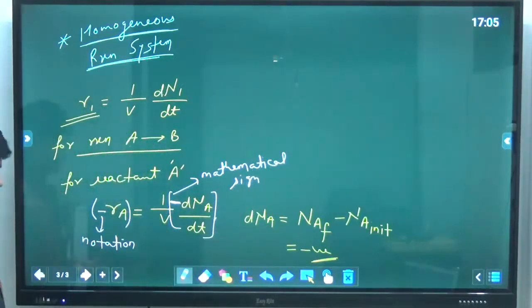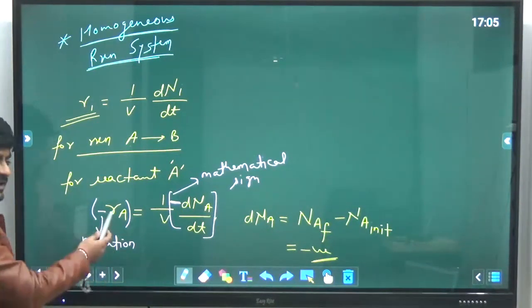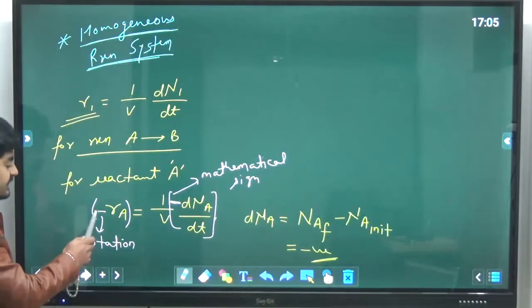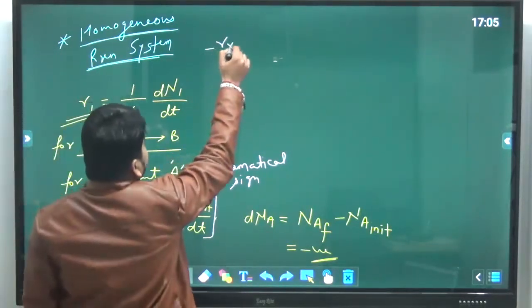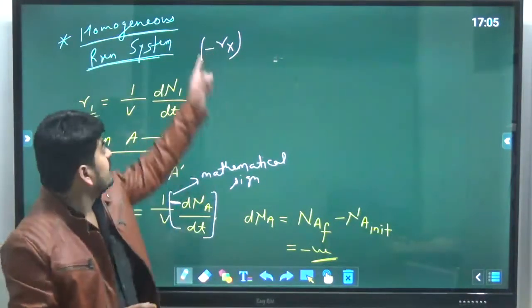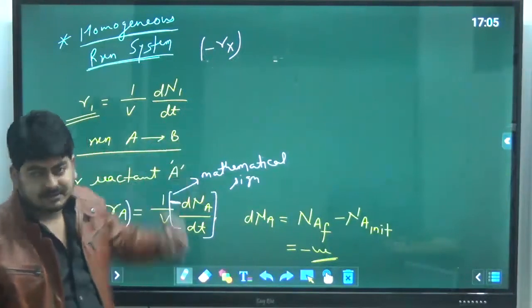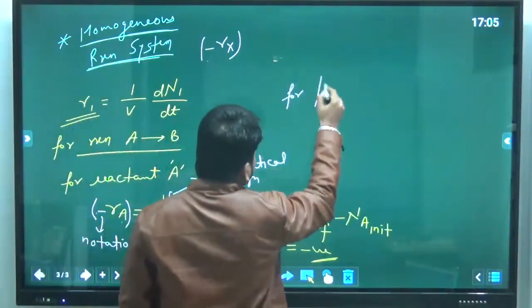So if minus Ra is there, it means rate of reaction in terms of disappearance of A. If I write minus Rx, it means rate of reaction in terms of disappearance of X. Next is for product B.